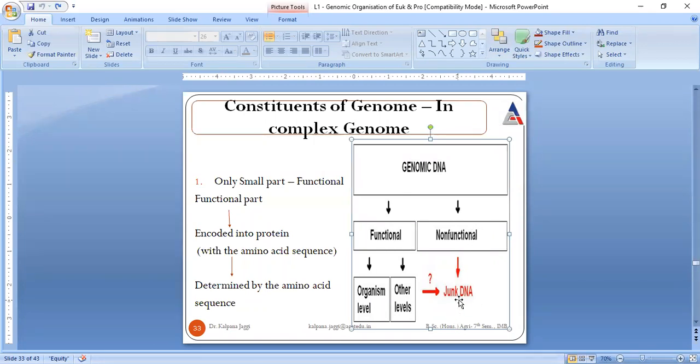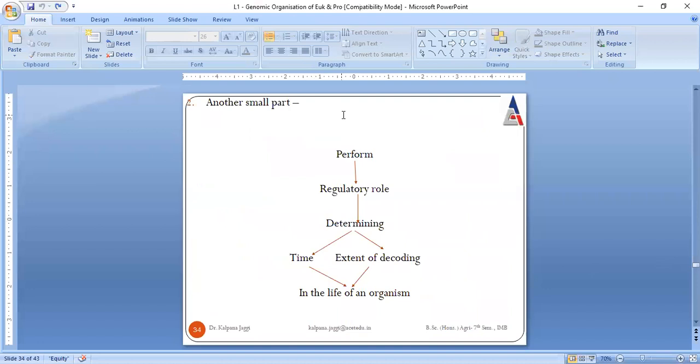Non-functional means that is the junk DNA and that is no more required within the DNA. But the functional one is the one that is responsible for the formation of proteins. And what protein is formed can in turn be determined by the amino acid sequence present. The another part is performing a regulatory role, and that regulatory role helps in determining the time and extent of decoding in the life of an organism.